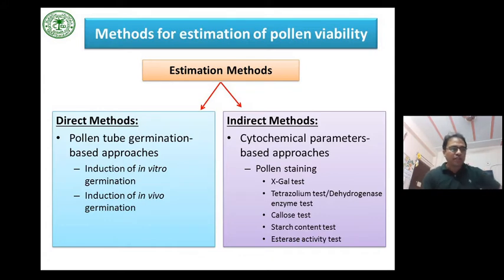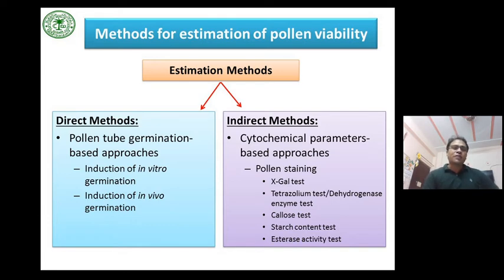From time to time, many pollen viability tests have been standardized. There is no universal viability test which is quick, simple, and 100% reliable. Hence, it is necessary to apply different tests for a given pollen system and find out the one that reflects true viability. So, major methods for estimation of pollen viability can be grouped into two: direct methods and indirect methods.